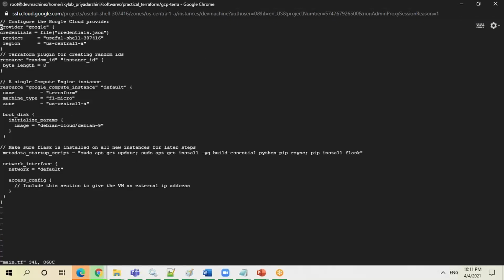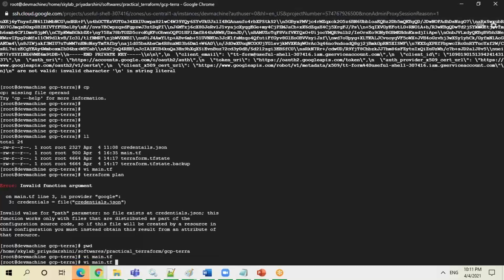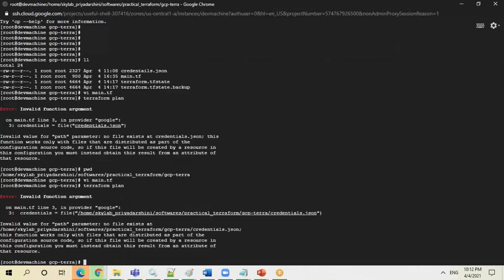So basically, in your main.tf file, you have to give where your credential file is available. Invalid path parameter, file, no file exists. It is showing no file exists.